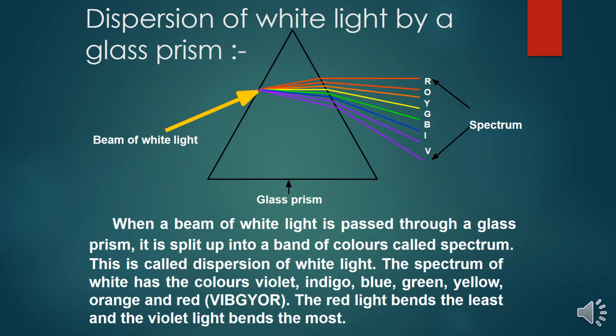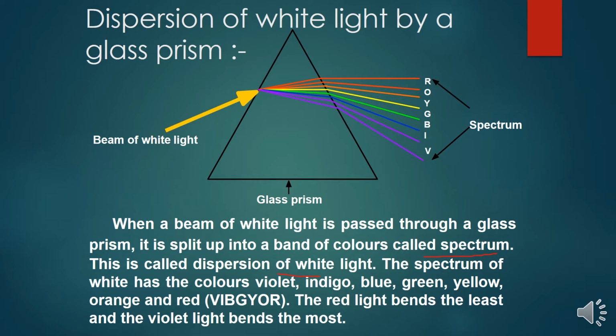Now we will come to the point of dispersion of white light by a glass prism. Now I am going to take a glass prism like this. When a beam of white light is incident on this glass prism, what happens? It disperses as a spectrum of colors, that means red, orange, yellow, green, blue, indigo and violet. So when a beam of light is passed through a glass prism, it is split up into a band of colors called a spectrum. This is called dispersion of white light.